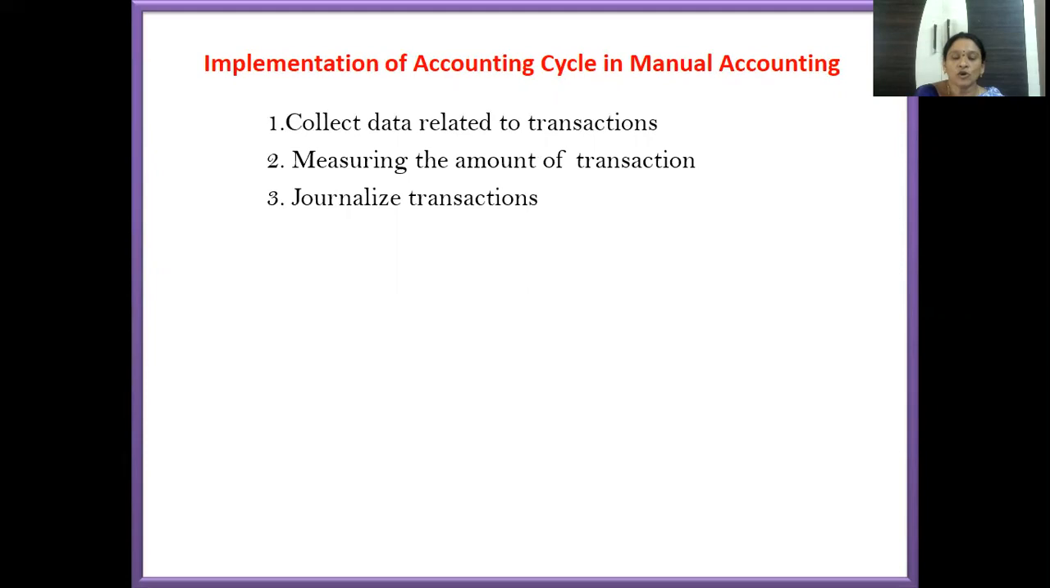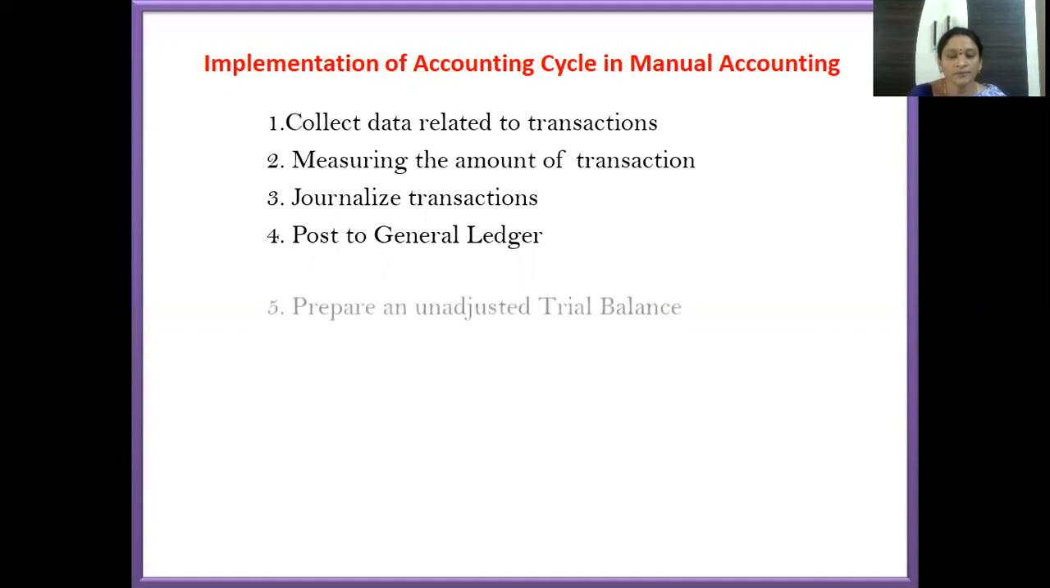After identifying the monetary transactions, the next step is to journalize. Journal is called the book of original entry or book of first entry. From the transaction, we enter into the journal. When we are entering into the journal, we see to it that the debit is equal to credit. After journalizing the transactions, we post them into the ledger. The process of writing into the ledger from the journal is called posting.